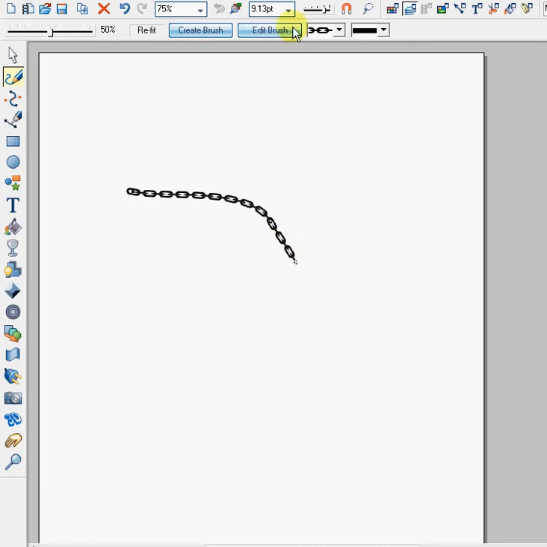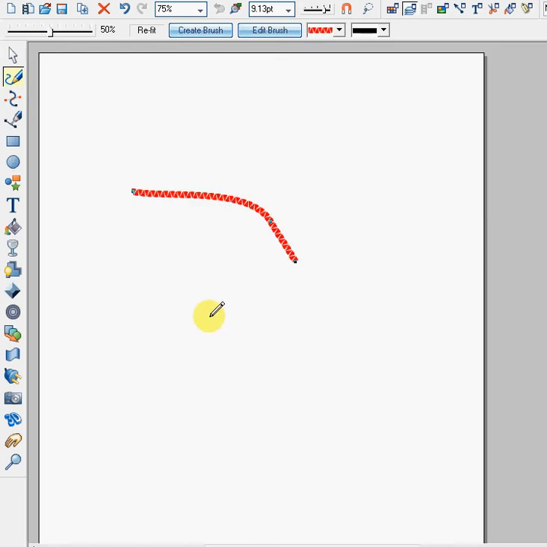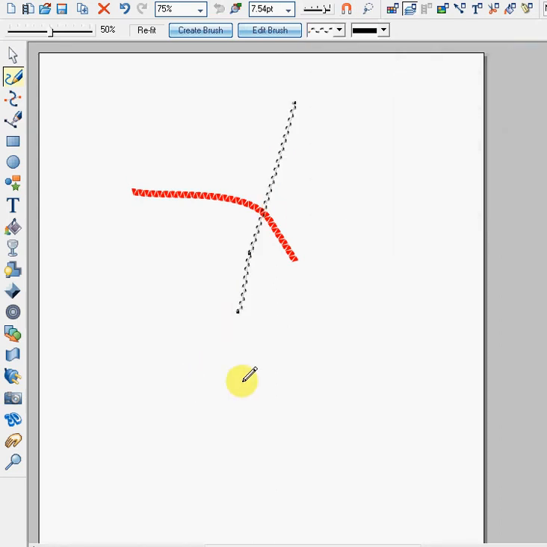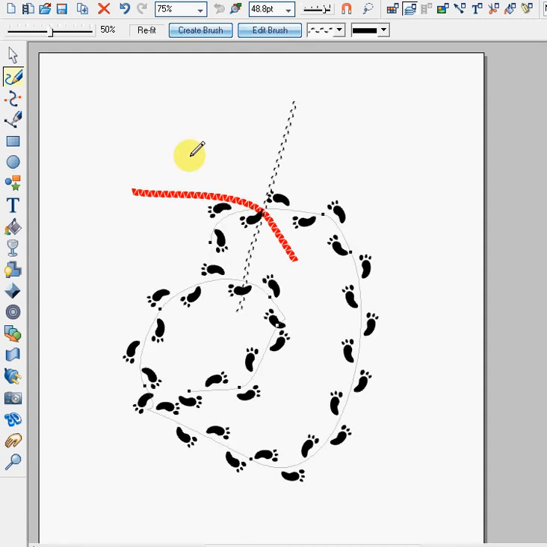If we want to make this one, you can change it, and you can make very fabulous designs using this one. Then for example, let's say we will use this, and this one.